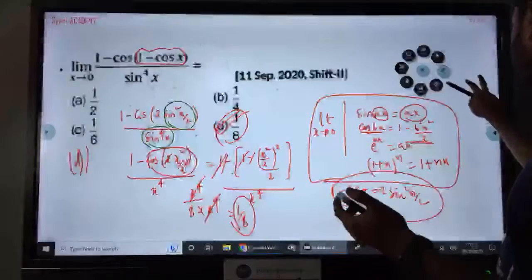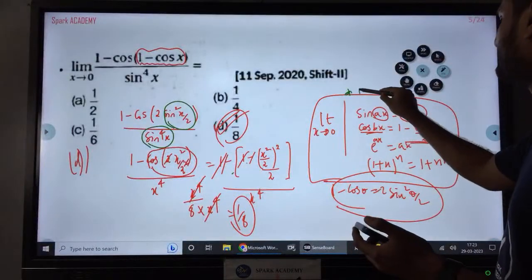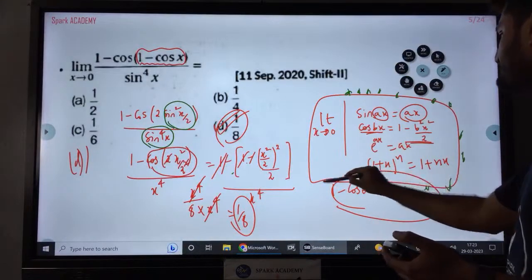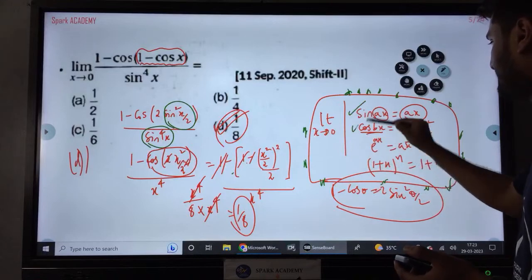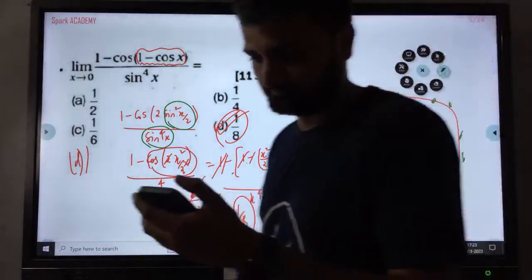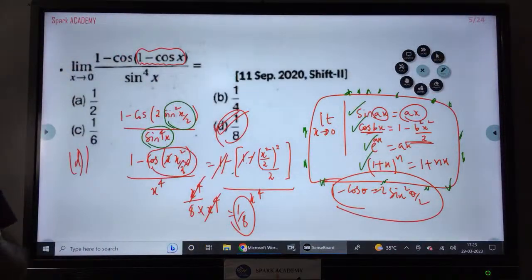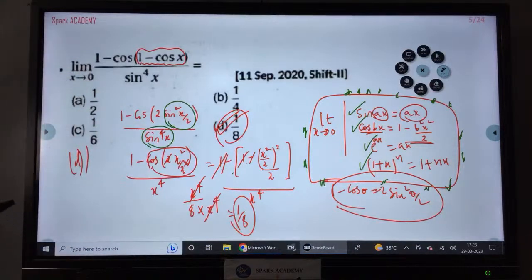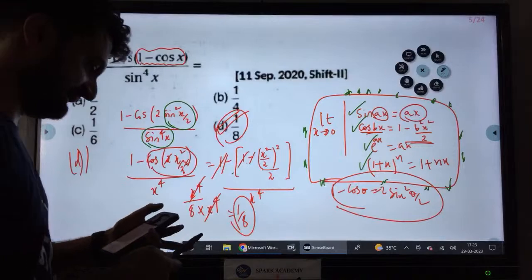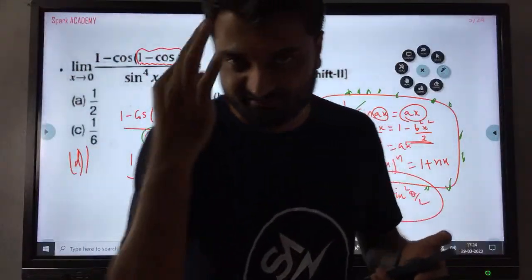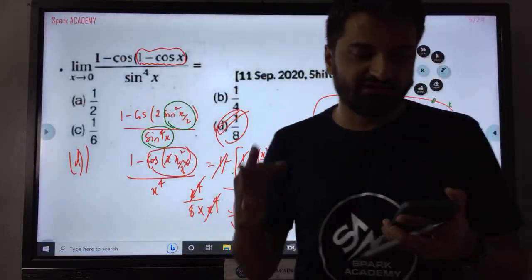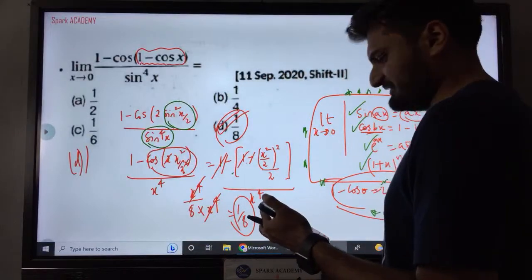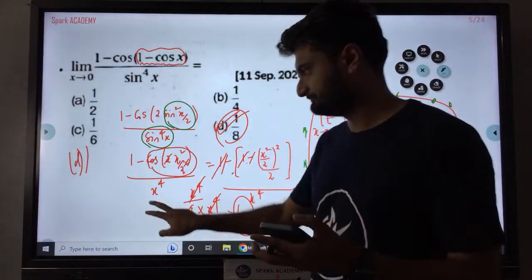All I am doing is using this, guys. You can take a screenshot or you can just write it quickly in your notebook. For limits I am using this. Many questions, whenever x tends to 0, you can straight away use these tricks. So this is how you can do a limits question also in a very quick manner. That's why I'm showing you previous EAMCET questions, showing you how you can do it easily. I'm just using one fundamental basic formula, which you are expected to know.